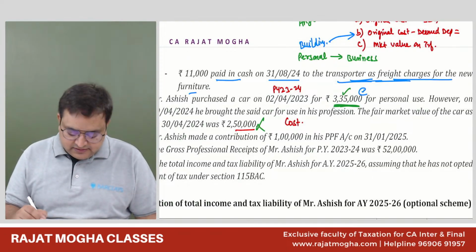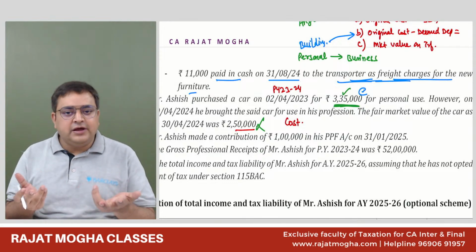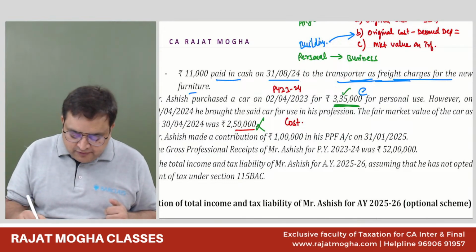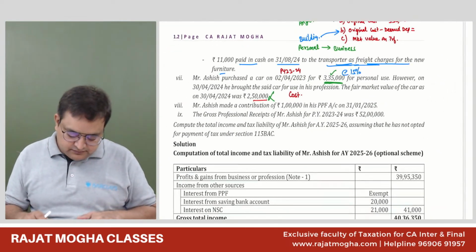15 or 30? 15. It's a capital expenditure. Now it's your actual cost. So now you will compute depreciation also. So how much would be the depreciation? 15%. Right? Okay.